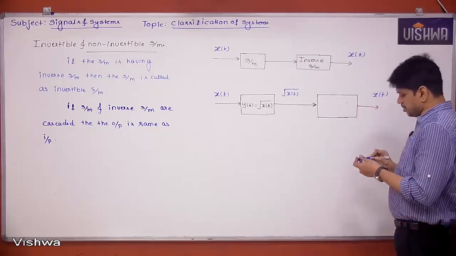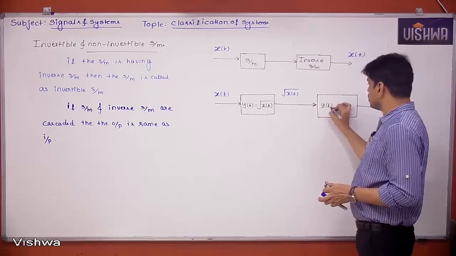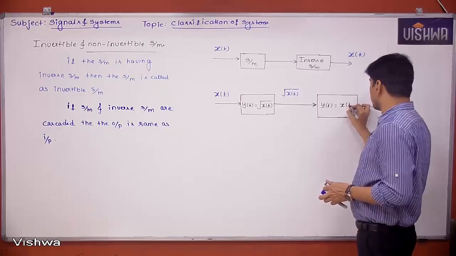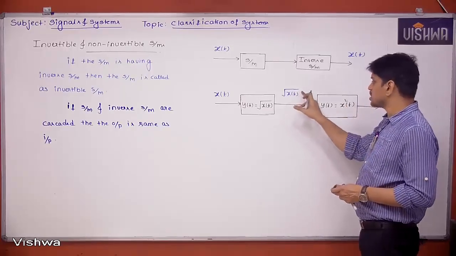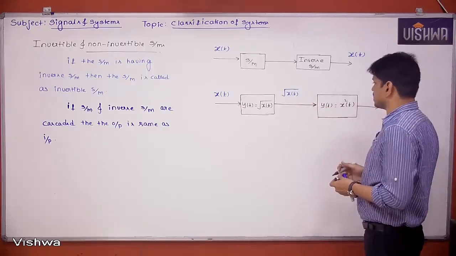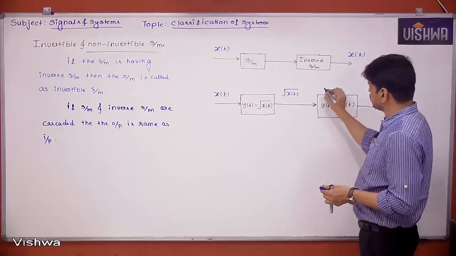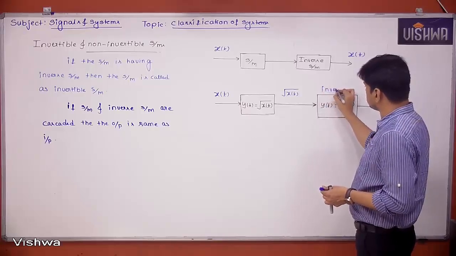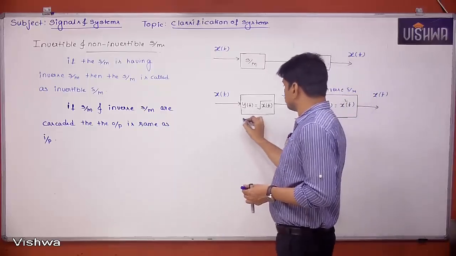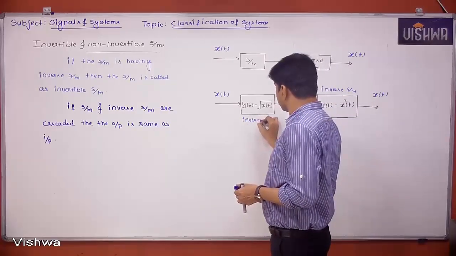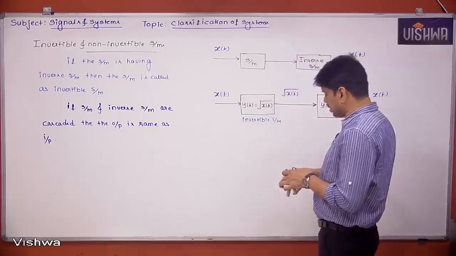I can simply say this is y of t is equal to x of t square. That means whatever the input is, it has to be squared. So if root x of t is there and I square it, I can get x of t. So I can say this system is the inverse system, and the original system is the invertible system.